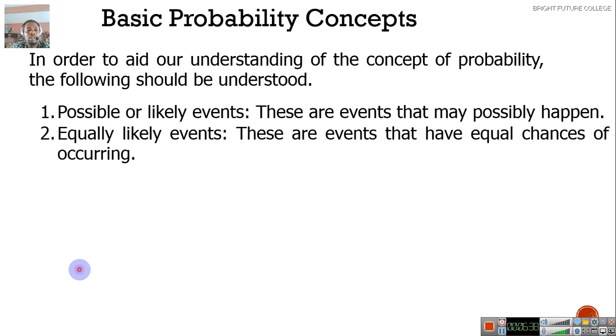Number two, equally likely events. These are events that have equal chances of occurring. For instance, in the toss of a coin, you get to see the picture of a coin and understand what I'm trying to say now.